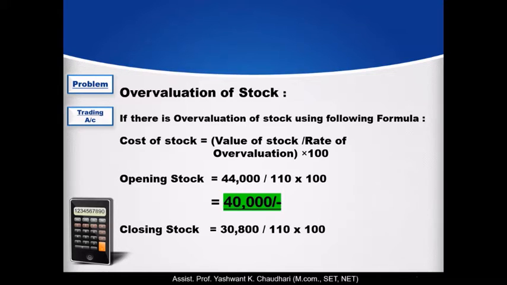Because we have been given only overvaluation of stock. If they had given us undervaluation of stock, we would value at 90% and then make it back to 100%. But here we have overvaluation at 10% above, so we take 110 into 100. So for the closing stock, rupees 30,800 upon 110 into 100, the resulting figure is rupees 28,000. So we converted stock into cost price.